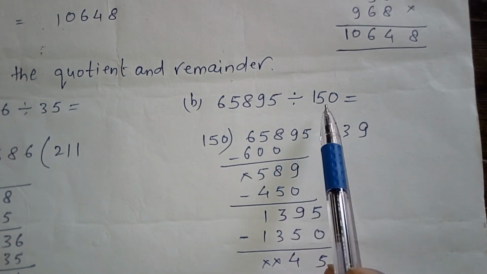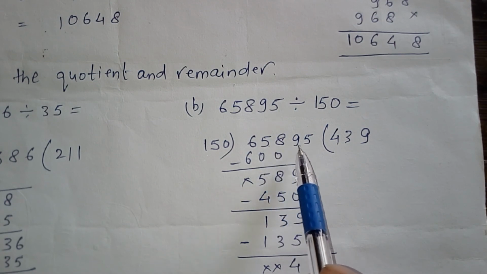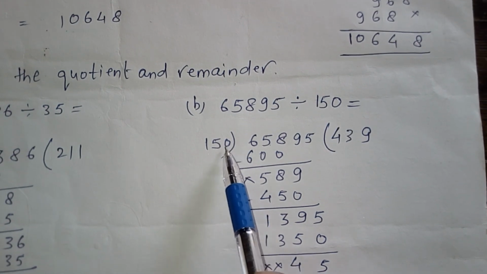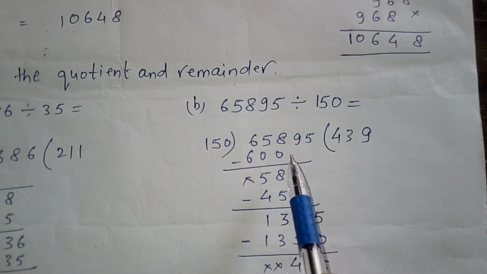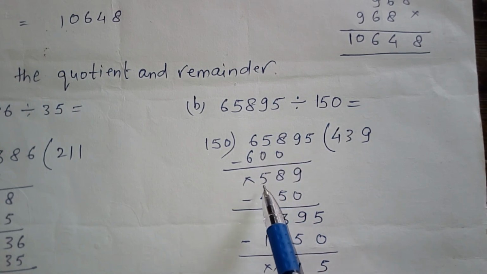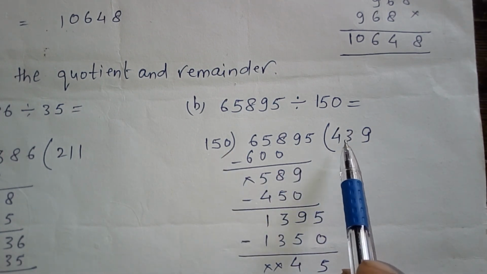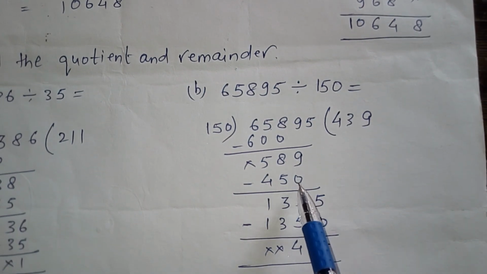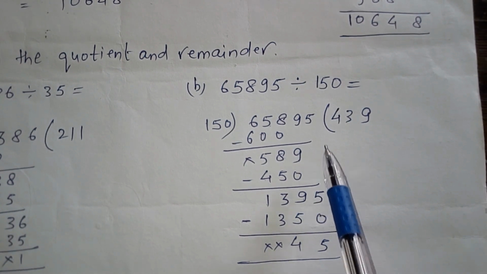65,895 divided by 150. So 65,895 is the dividend and 150 is the divisor. Now let us discuss, 150 into 4, 600. After subtraction, you will get 8 minus 0, 8, 5 minus 0, 5. We can note down the next number 9. 150 into 3, 450. After subtraction, we will get 9 minus 0, 9, 8 minus 5, 3, 5 minus 4, 1.